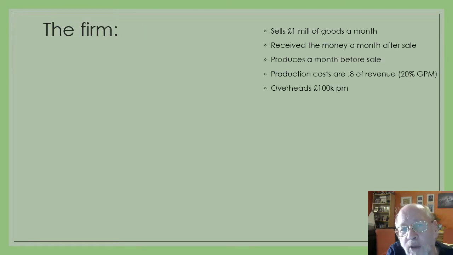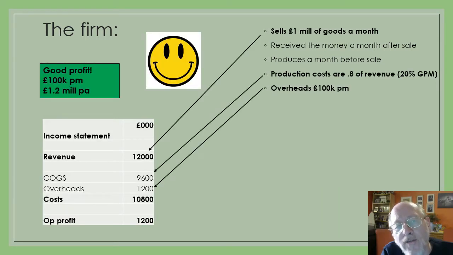So I'm going to set up a pretty straightforward scenario. We're going to assume that our firm sells £1 million worth of goods every month. It receives the money 1 month after sale, but it has to produce the goods 1 month before sale. I'm going to assume that the production costs are 80% of revenue, so there's a 20% gross profit margin, and our overheads are £100,000 per month. Let's have a look at this firm's income statement.